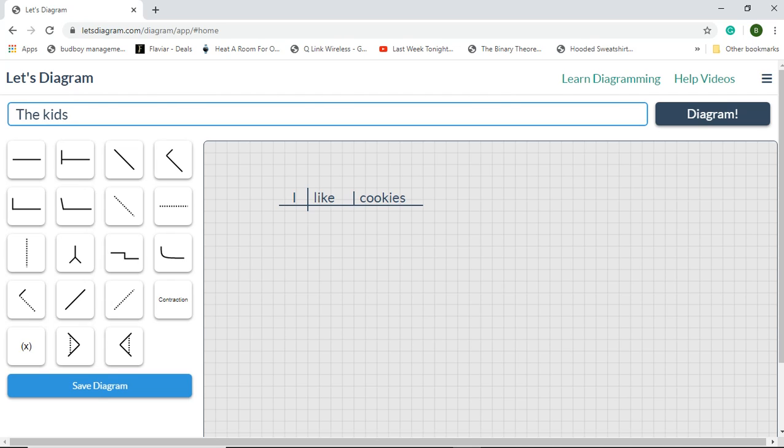Number 2. The kids in my classroom. The kids in my classroom signed a birthday card for Kristen. Signed a birthday card for Kristen. The kids in my classroom signed a birthday card for Kristen.